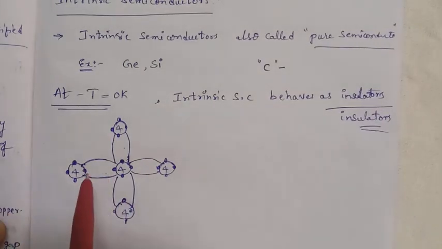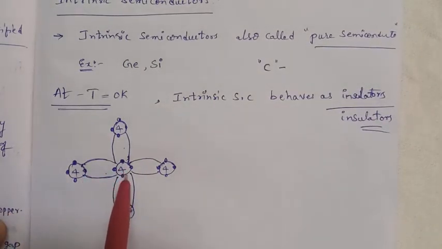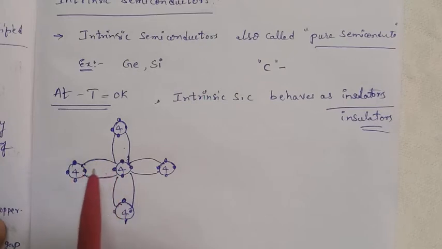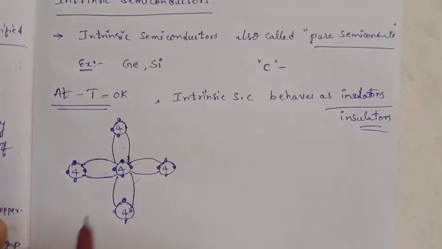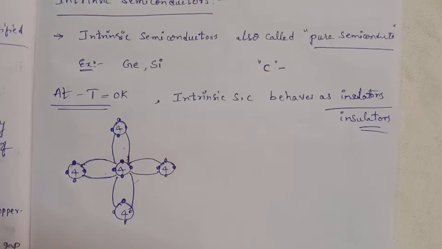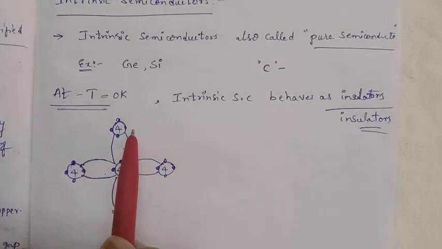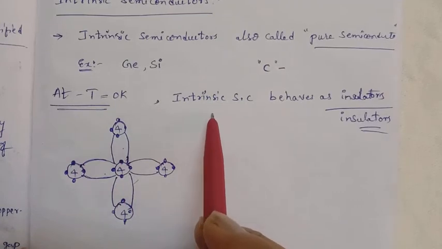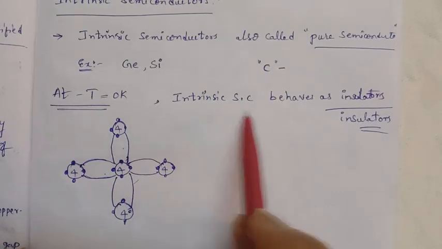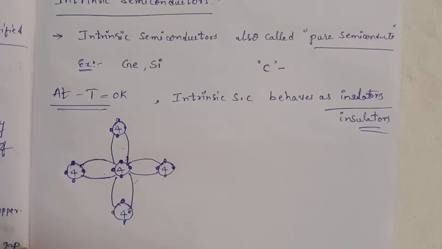Because the 4 electrons form 4 covalent bonds. Due to each covalent bond it attains 2 electrons, and due to 4 covalent bonds it attains 8 electrons. That's why it is stable. It attains 8 electrons in its outermost orbit, so there is no free electron. So at T equal to 0 Kelvin, pure or intrinsic semiconductors behave as insulators.